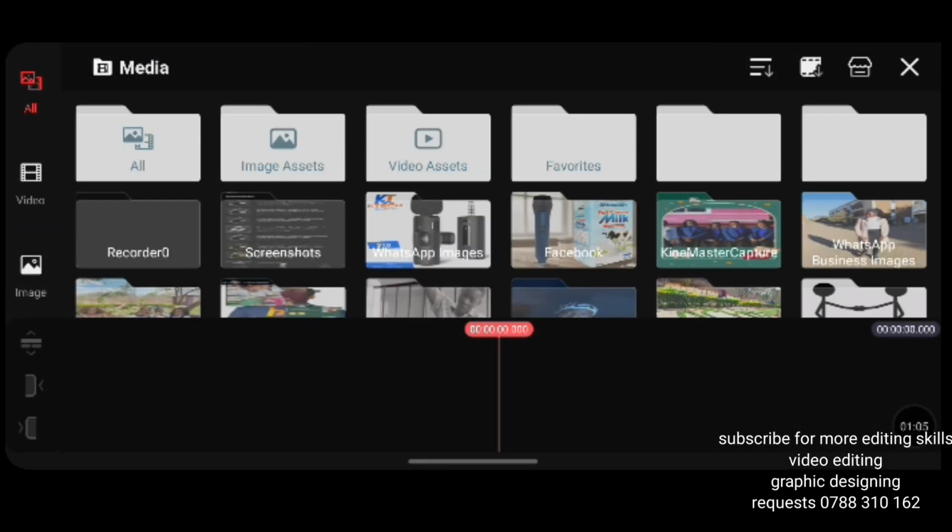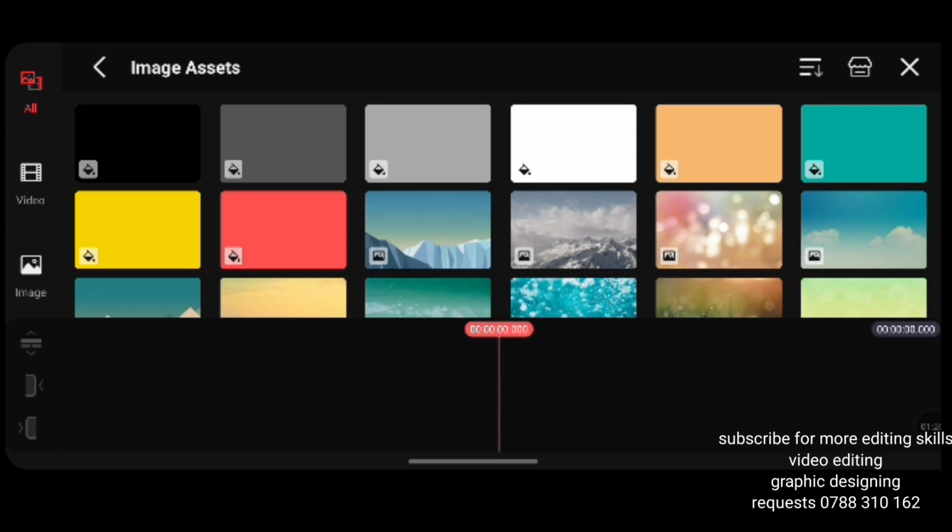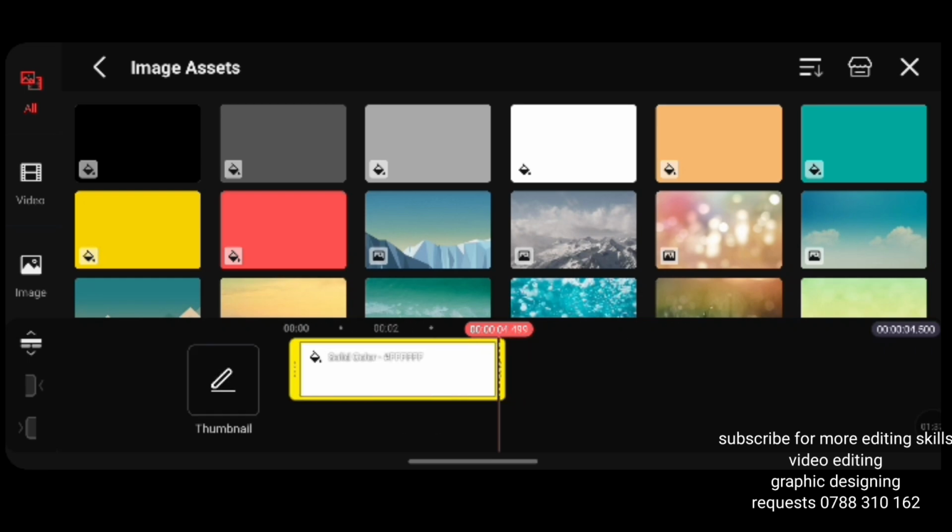Then right, when it goes here, this is where you are supposed to find your own background for the flyer or the banner that you want to make. So for the solid colors, the plain colors that you want to use, you go where it is written color. Then these are the colors which are there, or you can just choose, and then you change the background color later. So here I'm going to choose this white color.